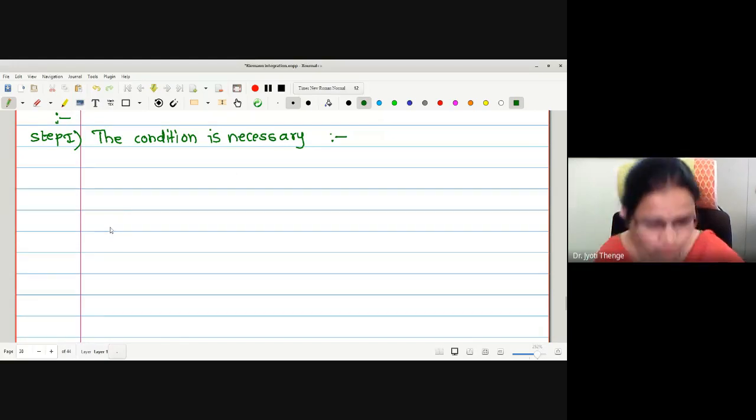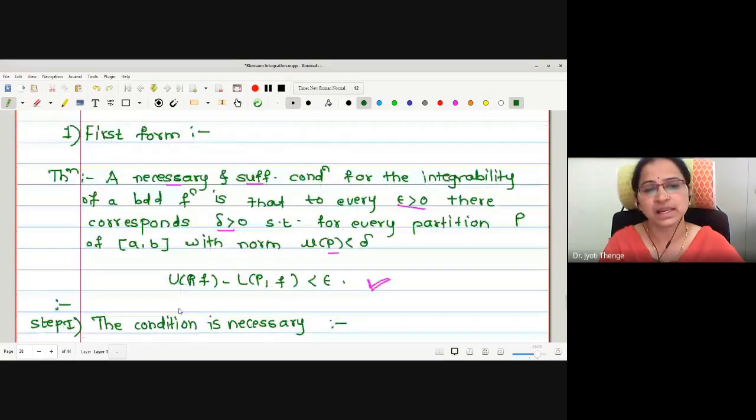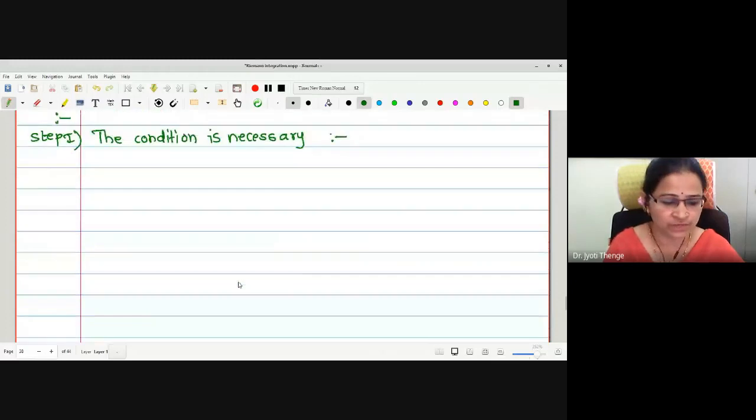I'll just proceed. Now, in the first step, we are going to prove the condition is necessary. Condition is necessary means what to assume and what to prove? The assumption we will make is that the function is integrable, and we will prove that this condition is true: UPF minus LPF is less than epsilon. This is the first part we will prove. It is just like an if and only if statement.